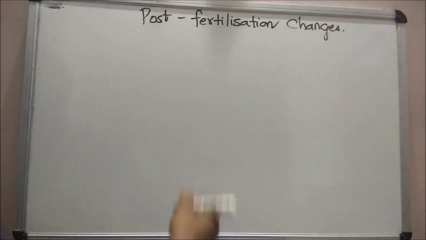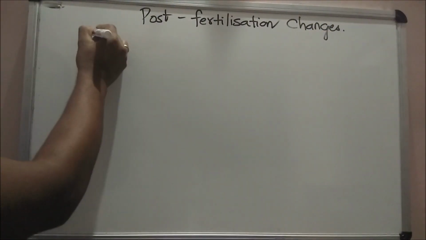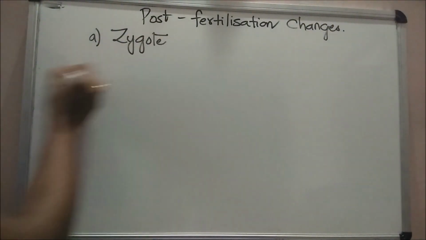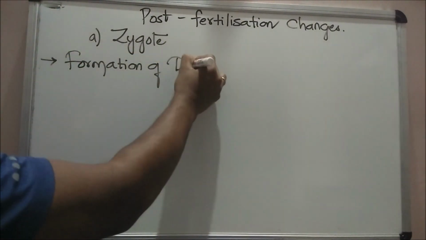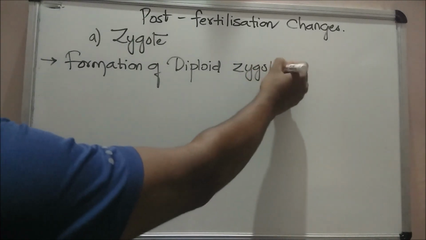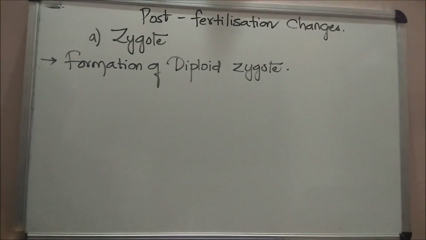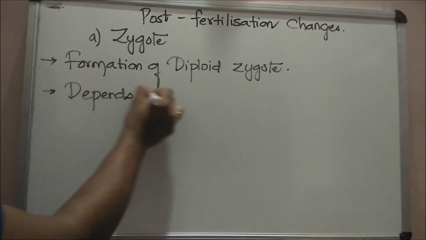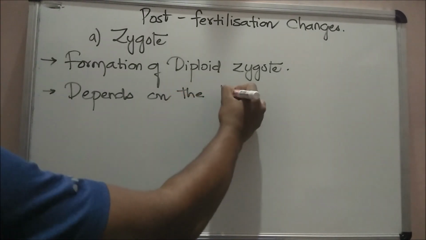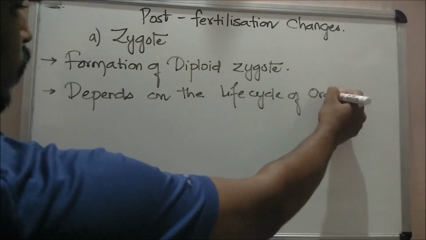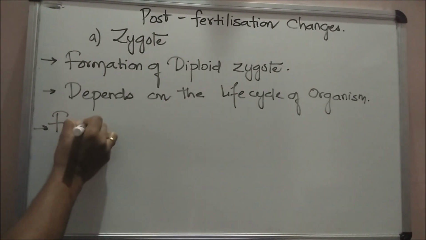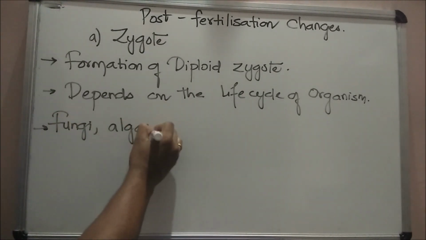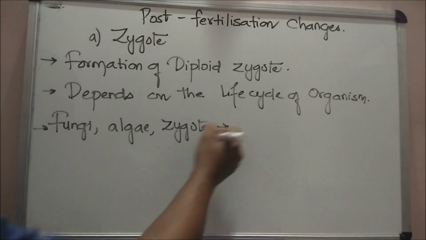Now let's learn about post-fertilization events. Events in sexual reproduction after the formation of zygote are called post-fertilization events. It includes the zygote and embryogenesis. Now let's learn about the zygote. Formation of a diploid zygote is universal in all sexually reproducing organisms. Further development of the zygote depends on the type of life cycle the organism has and the environment it is exposed to.